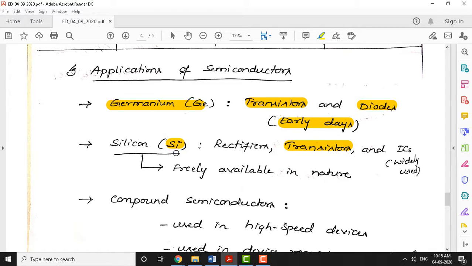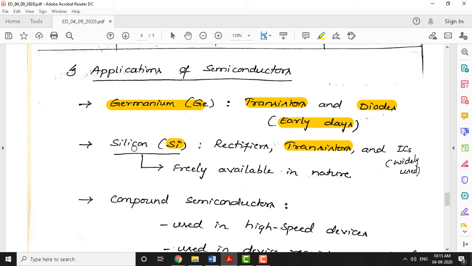One of the most important applications of silicon is in IC manufacturing. We call them silicon chips, right? Silicon chips or silicon ICs are manufactured from silicon material. It is one of the most widely used materials in IC manufacturing because of its properties. Silicon has very good properties which germanium could not exhibit.